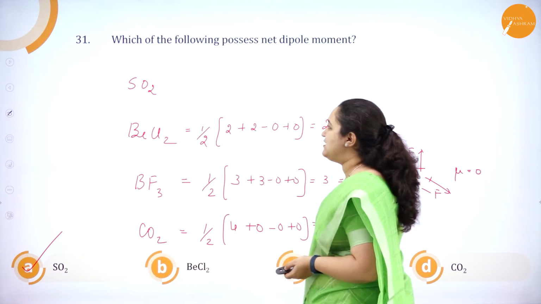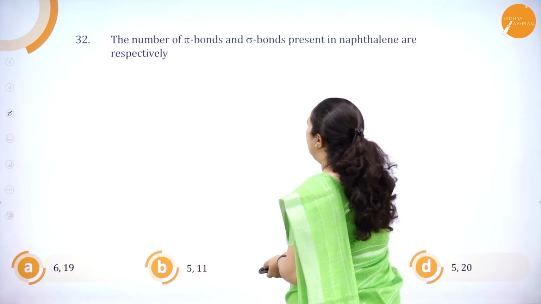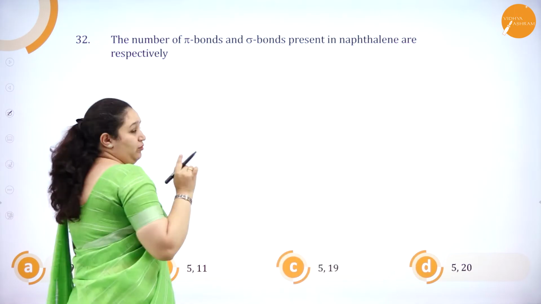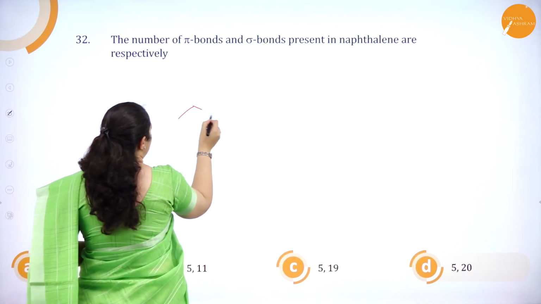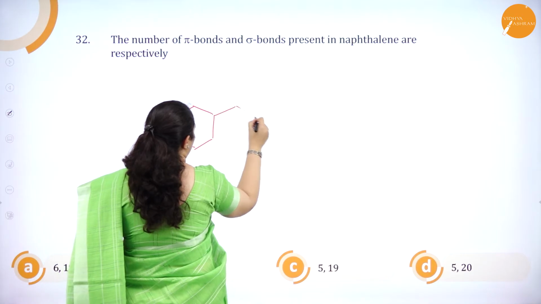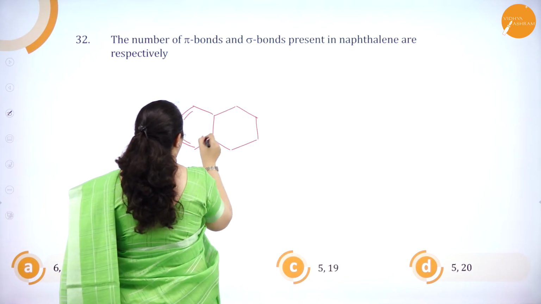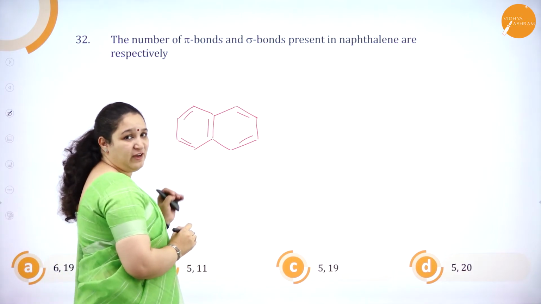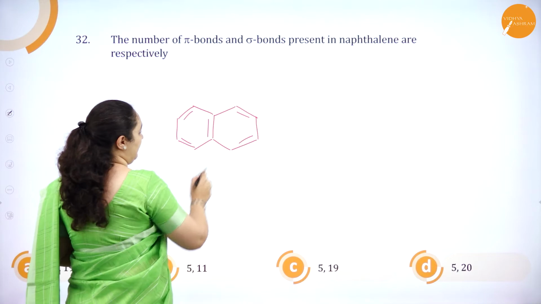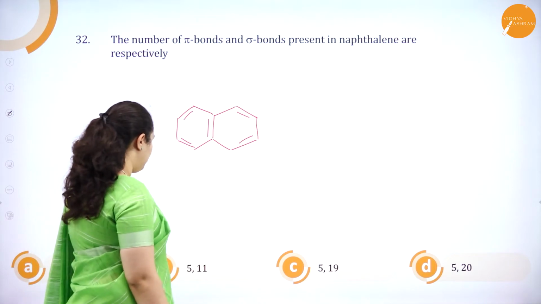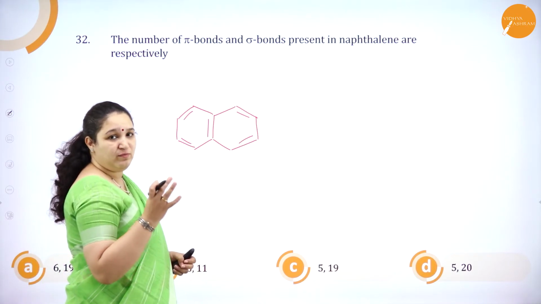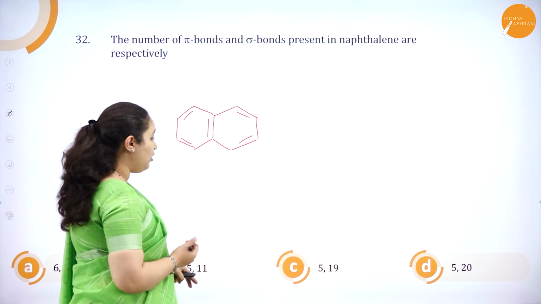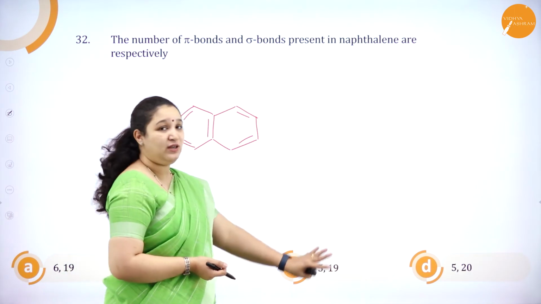Okay, the next one, 32. The number of pi bonds and sigma bonds present in naphthalene are? We need to know the structure of naphthalene first, so I'll write the structure of naphthalene. From the structure, what you get to know is there are 5 pi bonds, correct? 1, 2, 3, 4, 5. But see the options here: options B, C as well as D, pi bonds are 5. So it's very important to calculate the sigma bonds here. The options are 11, 19 and 20.